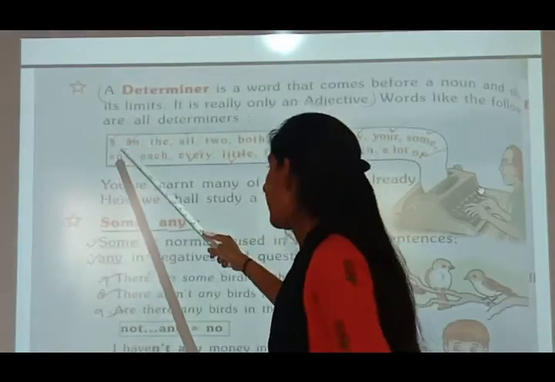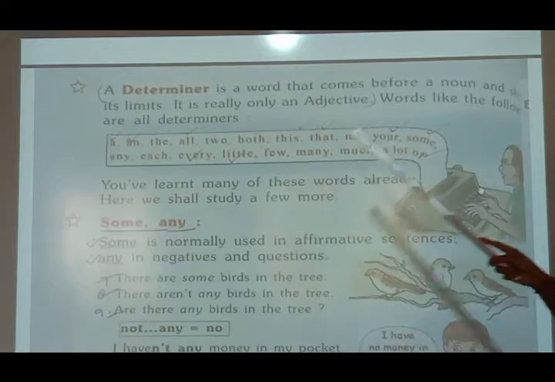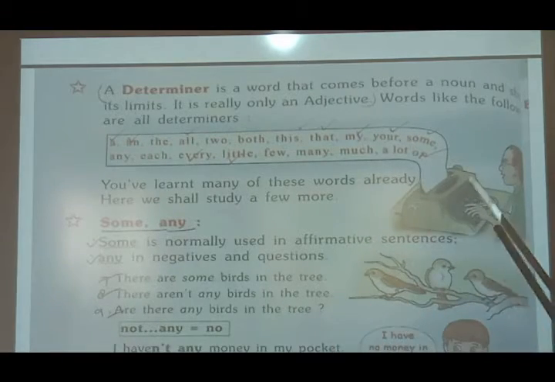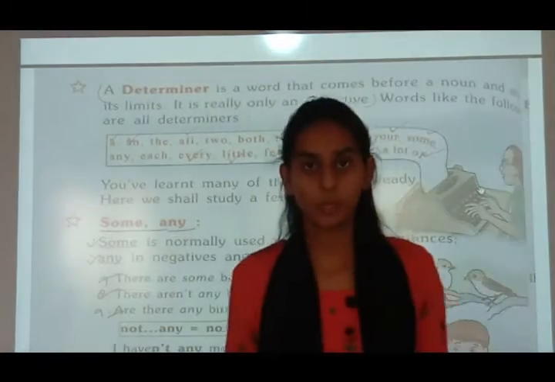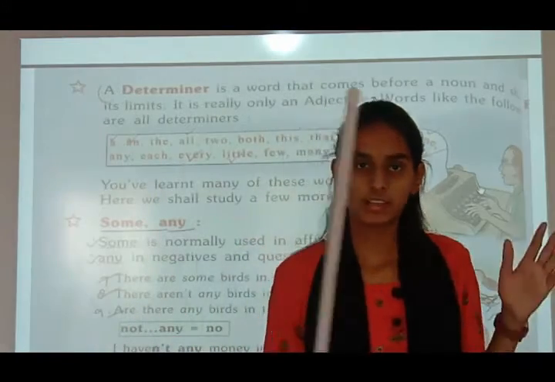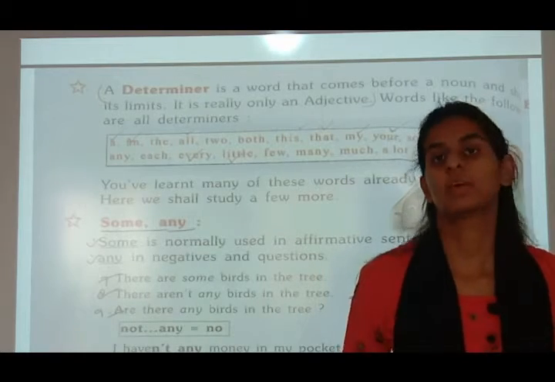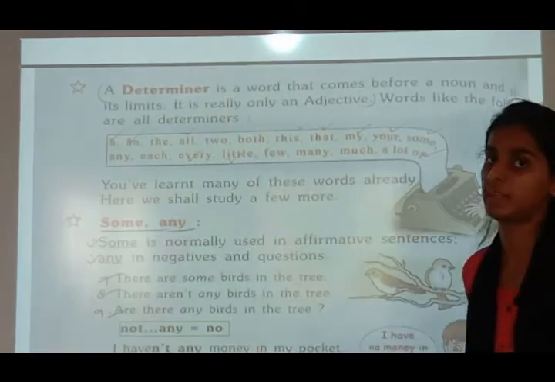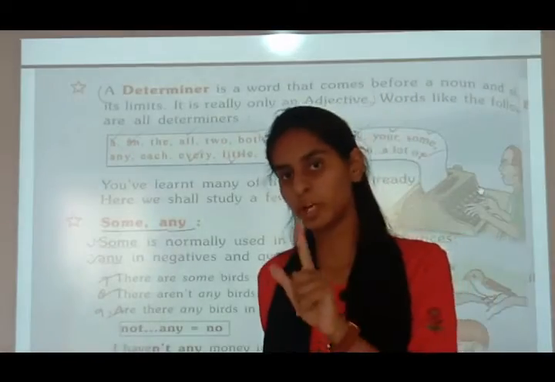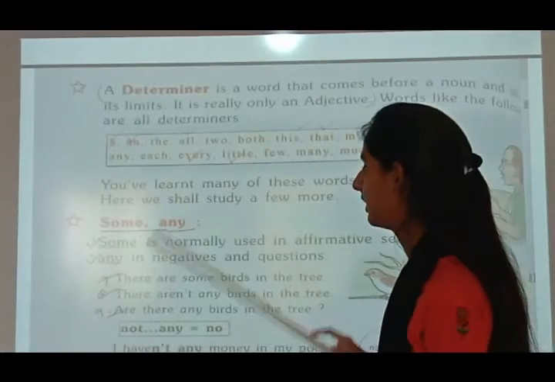Now see the words a, an, the, all, to, both, this, that, my, your, some, any, each, every, little, few. It is showing its limit that yes, there are two boys, there are some chalks, there are some pencils, there are few pens. So it is showing its limit. Or a tree means one tree. So these all are known as determiners.